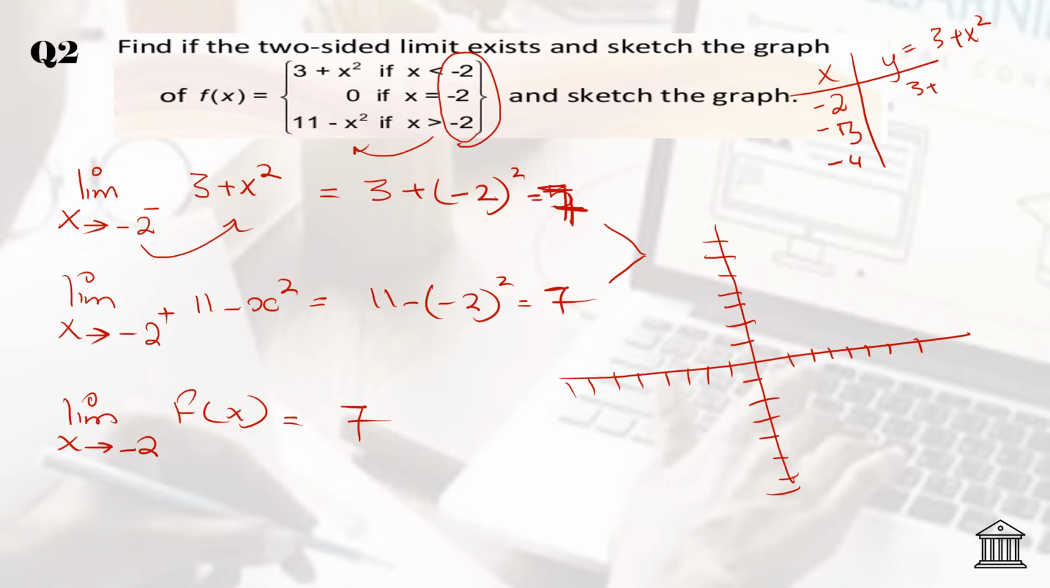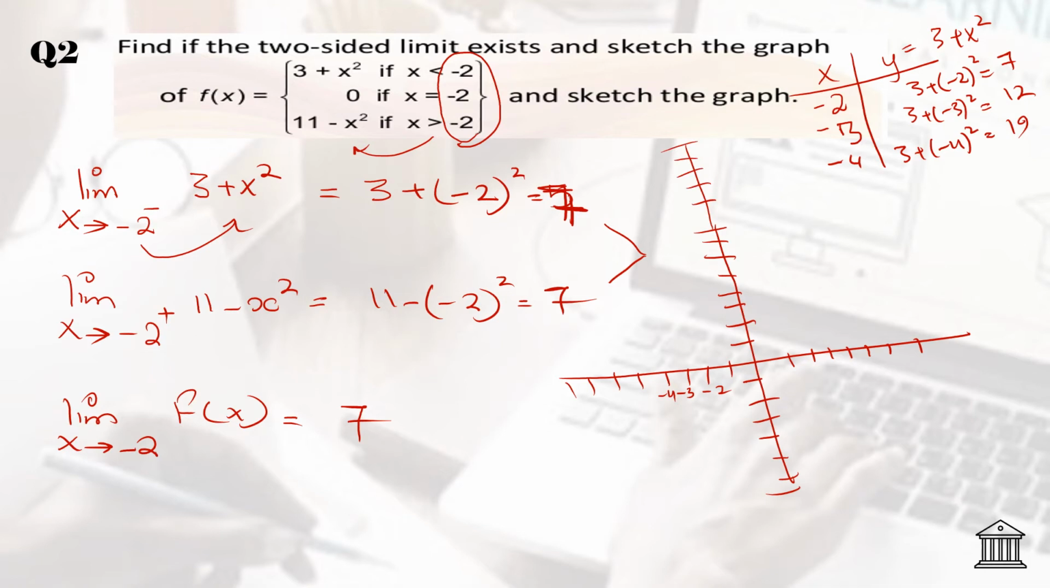So 3 plus negative 2 whole square gives you 7. Then 3 plus negative 3 whole square gives you 12. And then 3 plus negative 4 whole square gives you 19. Now go to the negative 2, negative 3, negative 4 and just sketch a random graph.